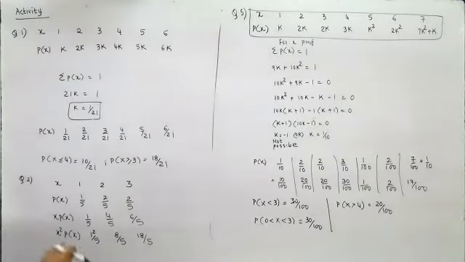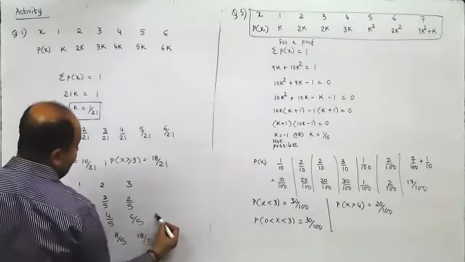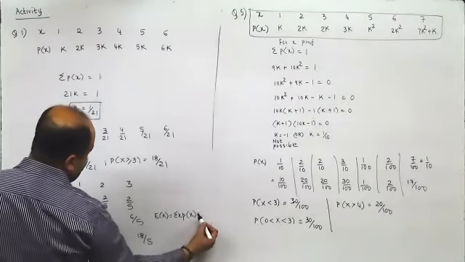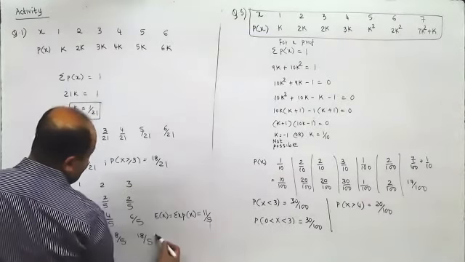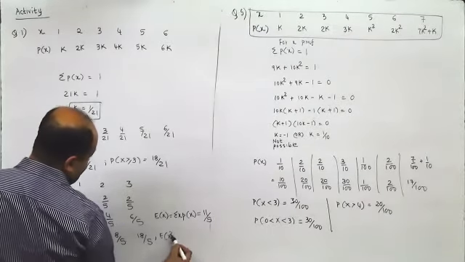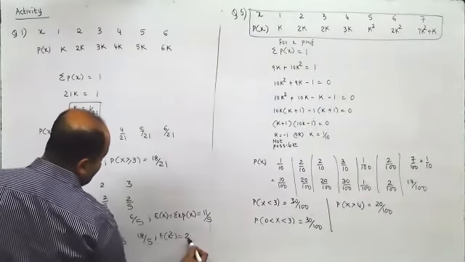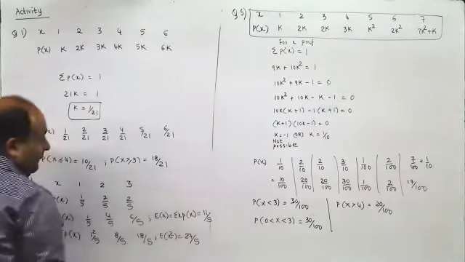Now, what is E of X? It is sigma X Px. So it is 1, 4, 5 and 6, 11 by 5. And this would be 1 plus 8, 9 plus 18, 27 by 5.